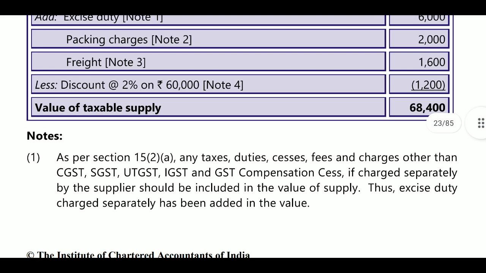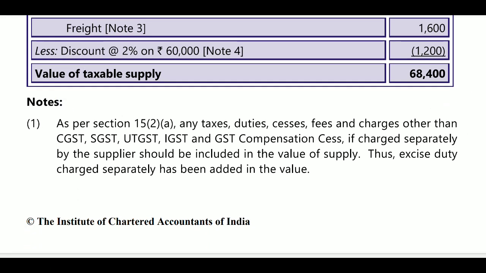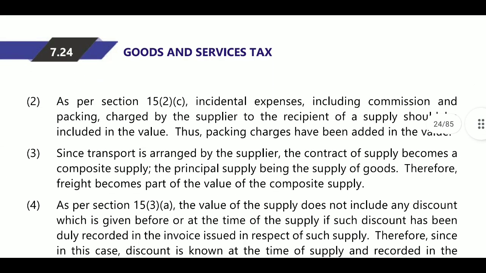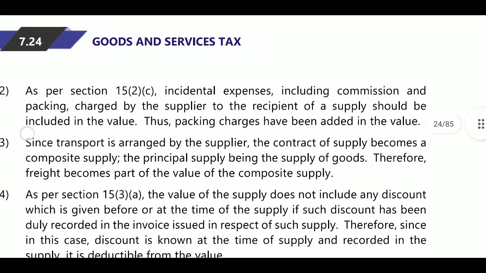As per section 15(2)(a), any taxes, duties, cess, fee and charges other than CGST, SGST, UTGST, IGST and GST compensation cess, if charged separately by the supplier, should be included in the value of supply. The excise duty should be separately added in the value. Next, as per section 15(2)(c), incidental expenses.